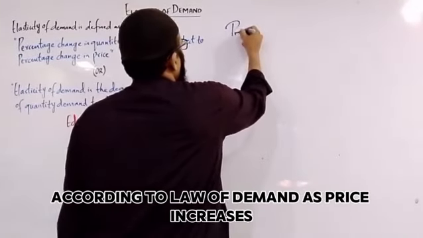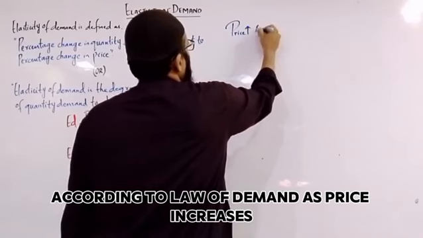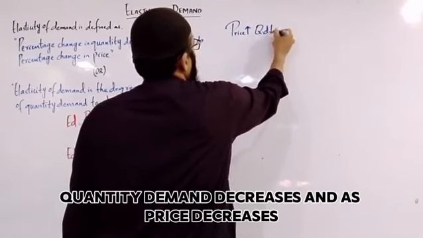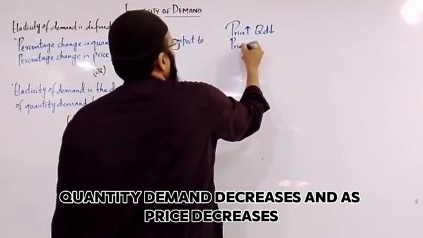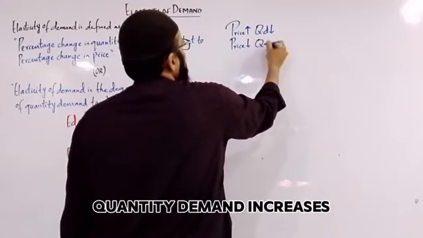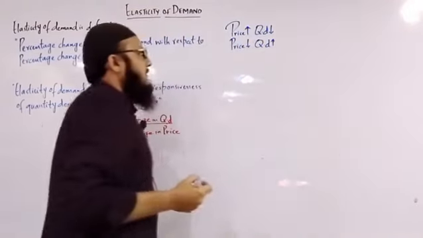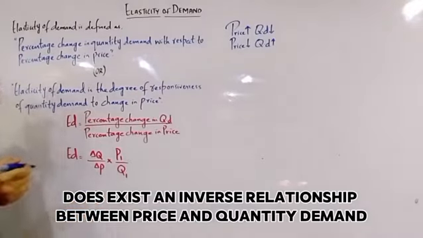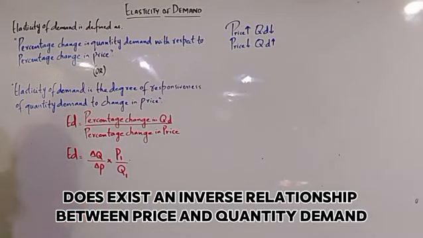According to the law of demand, as price increases, quantity demand decreases, and as price decreases, quantity demand increases. Thus there exists an inverse relationship between price and quantity demand.